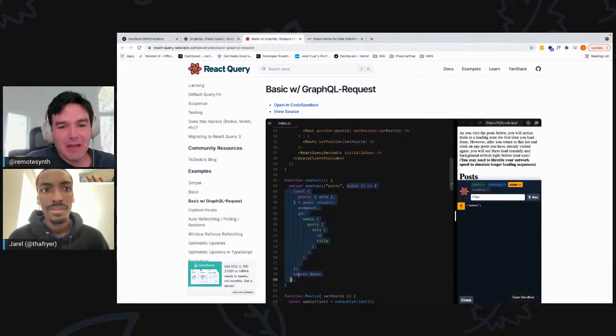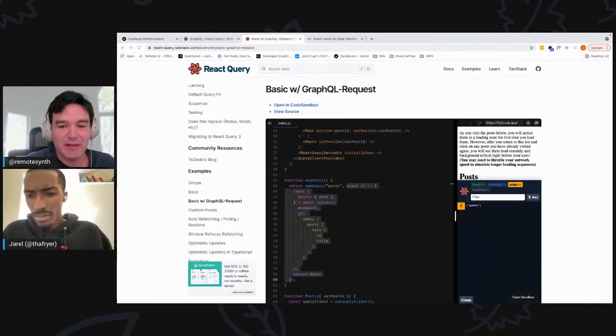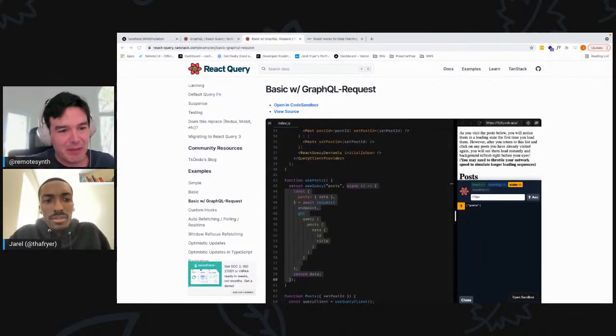Okay, that's interesting, so he's using GraphQL request to handle actually doing the query to GraphQL. I've used that before. It's super lightweight, but it's very basic. It's missing a lot of the key features like Apollo, but that makes sense if you're using it combined with this. It kind of ends up mimicking, this plus GraphQL request is like a variation on what Apollo offers in a way. Yeah.